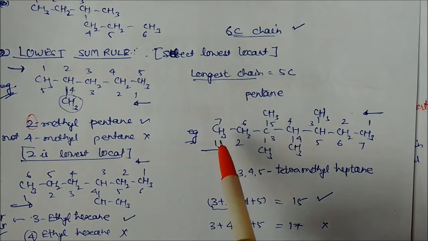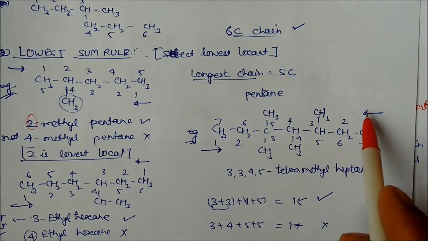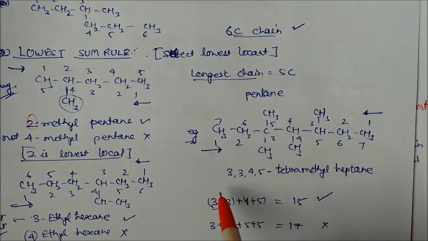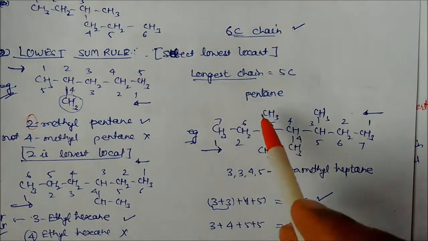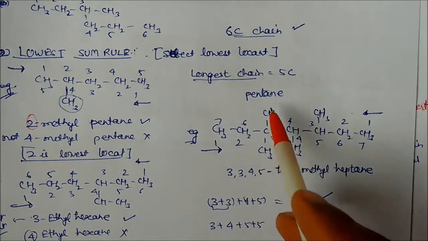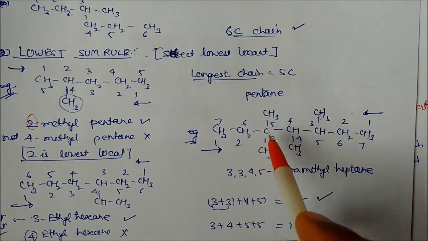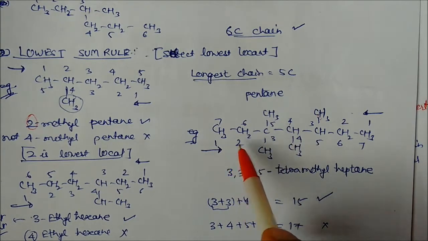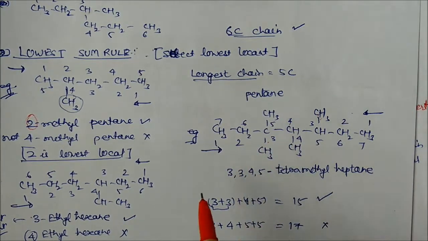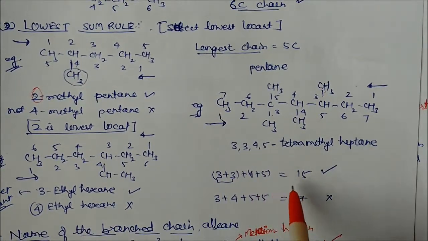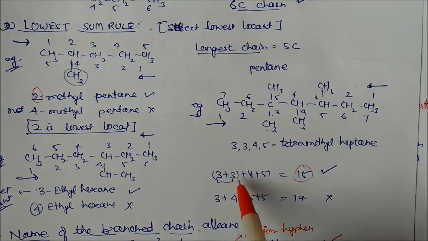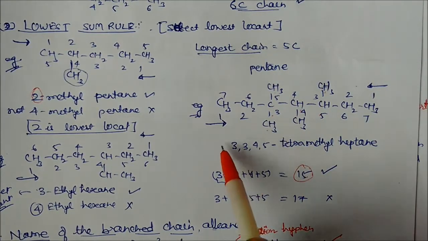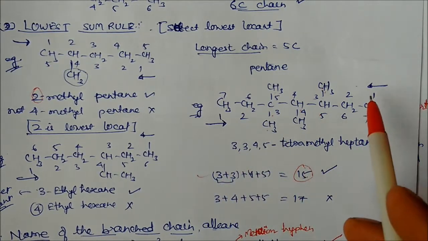Similarly here, CH3, CH2, and a C double bond is there. So a 7 carbon chain is there. We can count from this side or from this side. You can see there are 2 carbons just in the side chain on one side, but on this side there is more. We have to take the longer carbon chain on this side. So the locants will be 3 plus 3, you can see 3, 3, 4, 5, add it, 4 plus 5. So the locant sum is 15, which is less, compared to 3, 4, 5, 5, which is 17. So this is correct. If you count from the other side, it will be wrong.